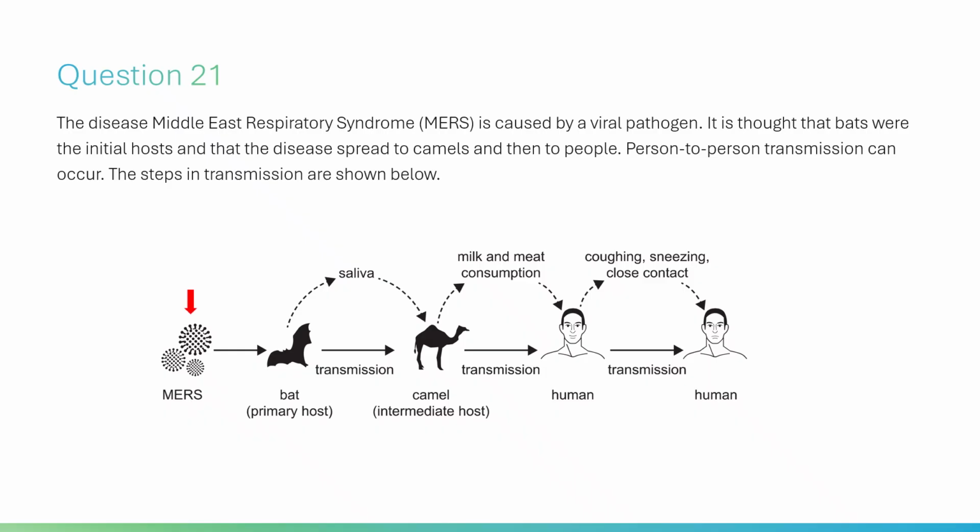MEIS is a viral disease likely originating in bats before jumping to camels via saliva. Humans typically contract the virus by consuming camel meat or milk. Once in the human population, the disease spreads through close contact and respiratory secretions, including coughs and sneezes.